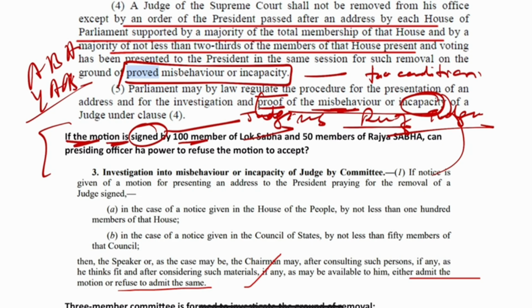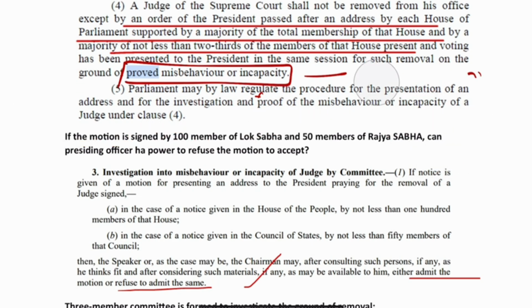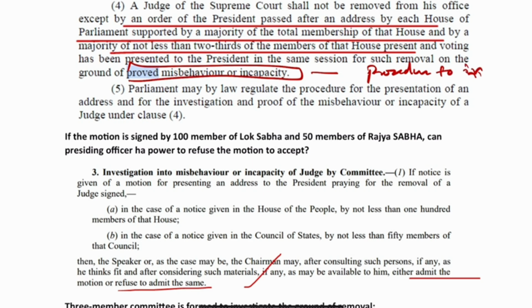Now let me explain one thing. Those who, I think this will be new to you. In our constitution, it only says that we have two conditions to remove the judge. But what does the constitution say about the procedure to investigate? Parliament may by law regulate the procedure for the presentation of an address or the investigation. So for the process of investigation, the constitution says the parliament will prepare a law.